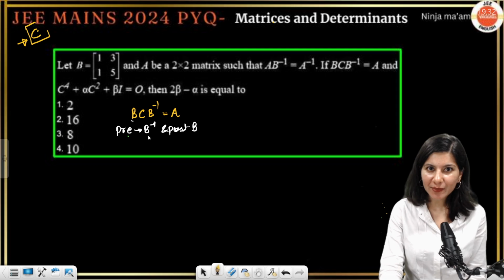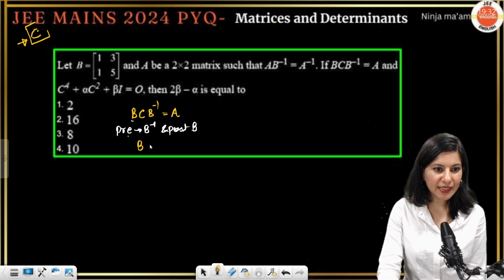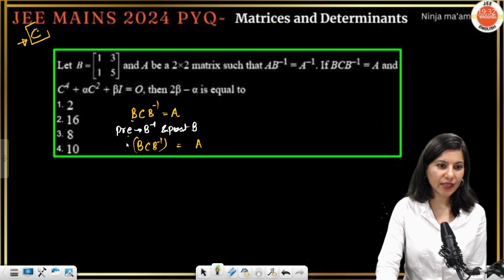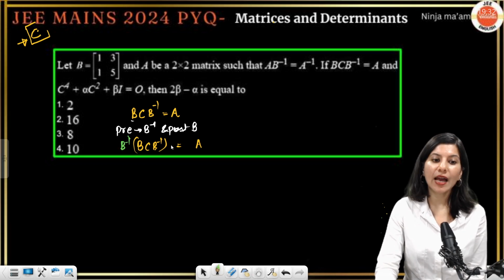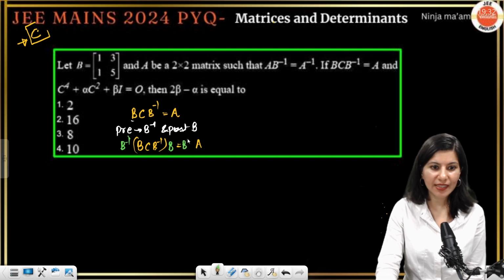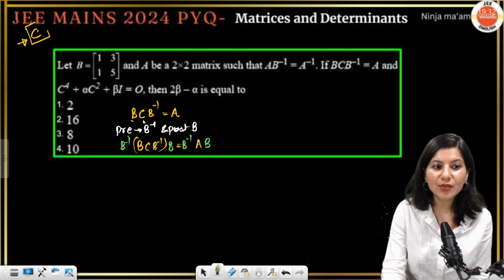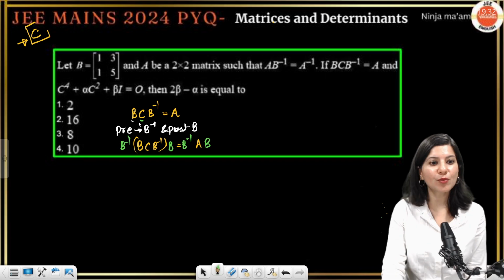So now let us multiply that pre and post thing. So B, C, B inverse is already there, A is already there. Now I'm going to pre-multiply by B inverse and post-multiply by B. Same thing I'm going to do on the right hand side. Why am I doing that? Because I want to isolate this C. This is the only option I have.